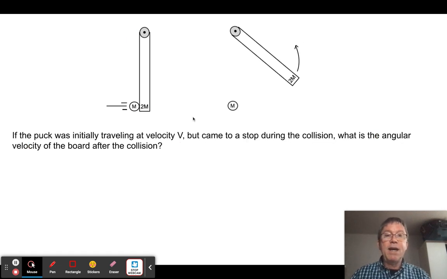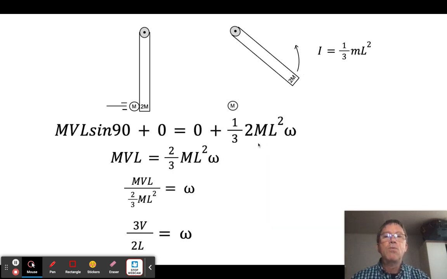Let's go ahead and calculate that, and we'll be done for the year. You ready? Okay, so here I go. The puck is initially traveling at velocity v. It came to a stop in the collision, and it collided with a 2m board. So what is the angular velocity of the board after the collision? All right, well, here's what we know. We know we're conserving angular momentum because there's no outside torque acting on the system. Remember, this force was passing through the axis of rotation, so r was 0, and force times 0 is 0 torque. Therefore it is conserved.